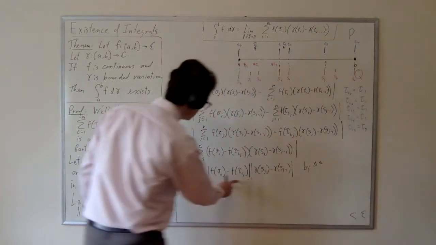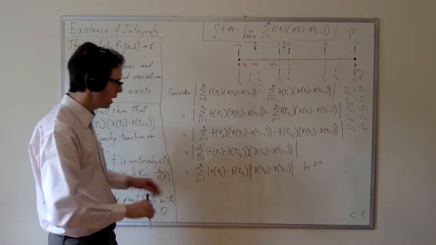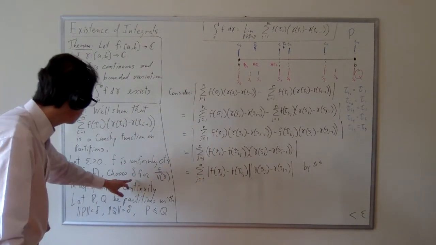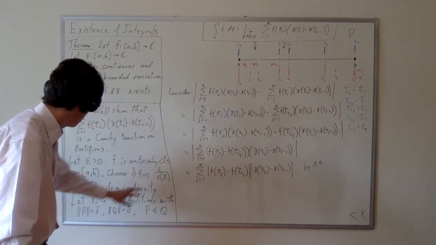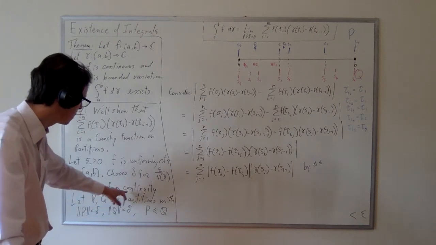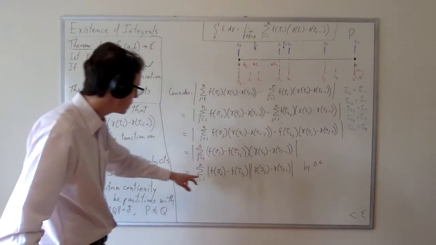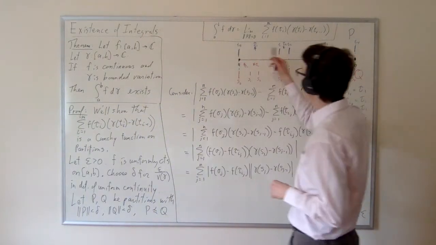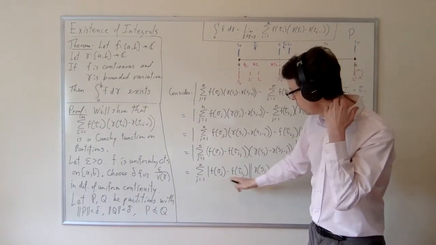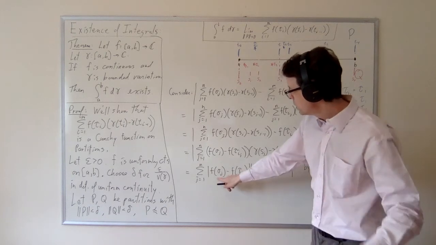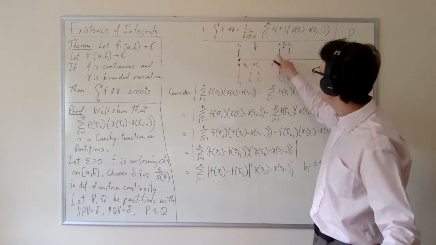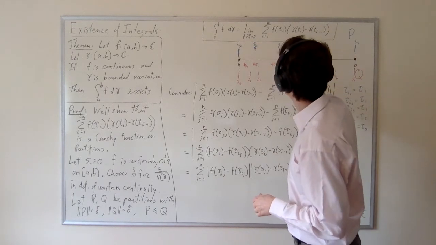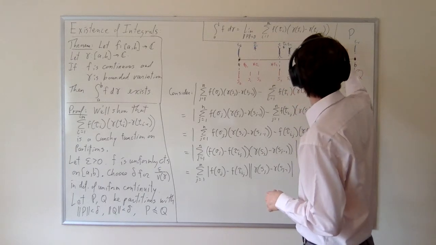And then this thing we've controlled. That is exactly why we did a significant amount of the work before. We've chosen delta for this value in the definition of the uniform continuity. And the x values here are less than delta apart because, for any given value of j, sigma sub j and tau sub I sub j both come from the same interval, like here, or here, or here, or here.